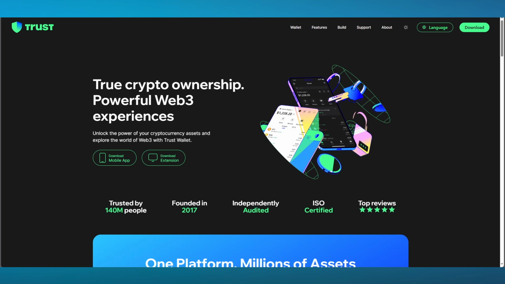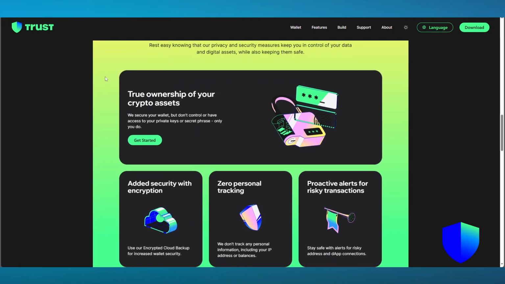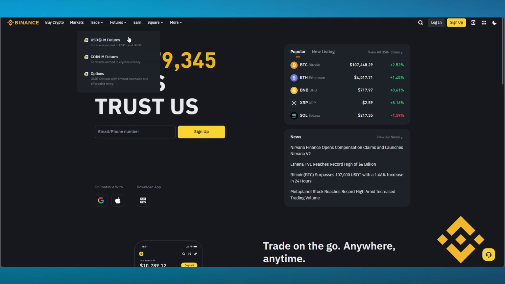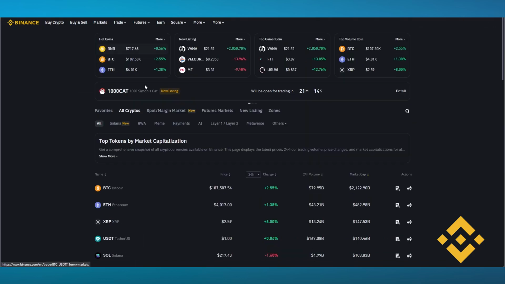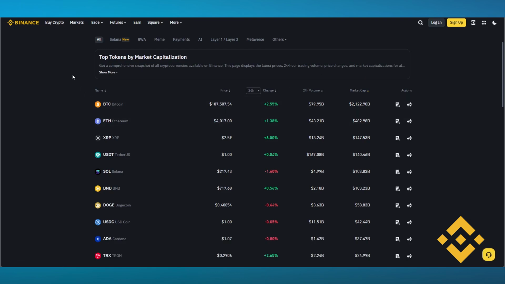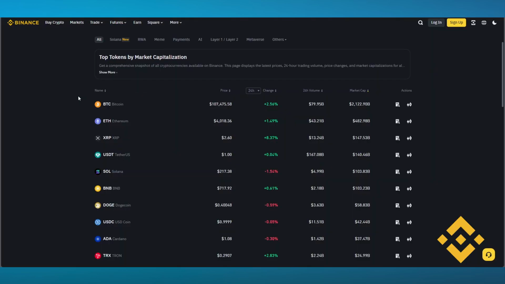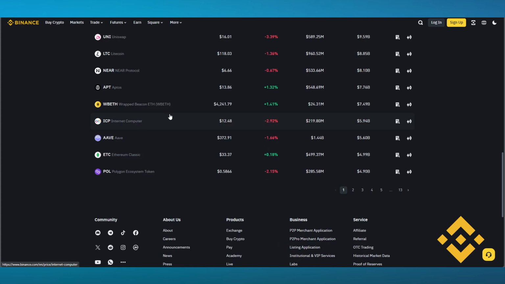So, the main difference between Trust Wallet and Binance is first of all the transaction fee. Trust Wallet will not ask you for any transaction fees whatsoever, it's totally free. Binance, on the other hand, will require a transaction fee for every crypto blockchain you go ahead and trade on. Then the cryptocurrency assets for Trust Wallet are that it has over 40 cryptocurrency assets. Binance, on the other hand, has 300 cryptocurrency assets, which obviously makes it superior when it comes to the assets.